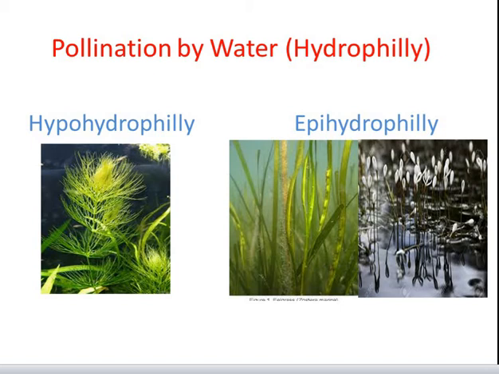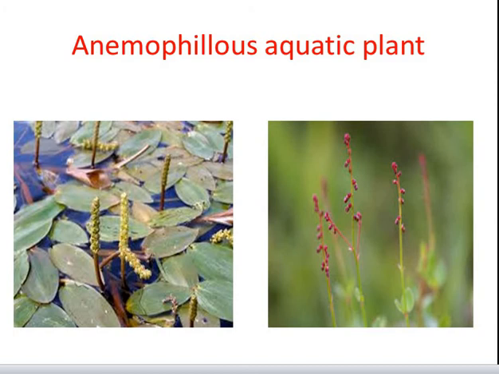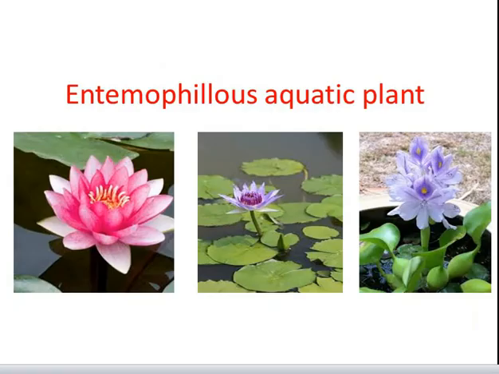surface of water. Some aquatic plants are also anemophilous, that means they are pollinated by wind, which includes Potamogeton, etc. Some aquatic plants are entomophilous, for example, lotus, water hyacinth, water lily, etc.